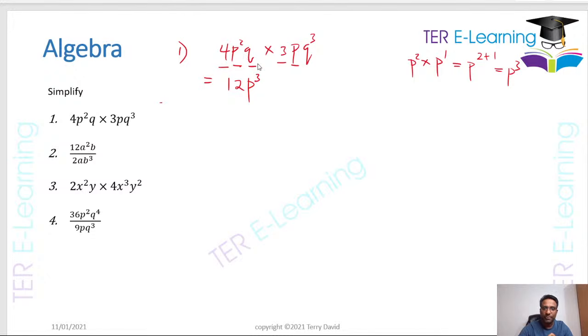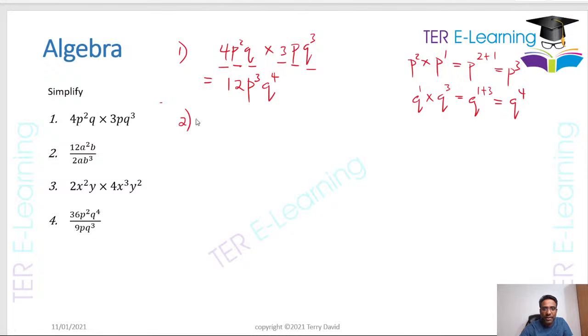Then we treat with the q. You have q multiplied by q cubed. So that's q to the power 1 multiplied by q cubed. So we have to add indices. So this is 1 plus 3, and that is going to give me q to the power 4, right? So therefore my answer is 12p cubed q to the power 4, right? This is a typical examination question, guys.